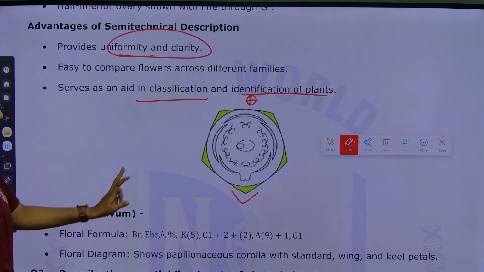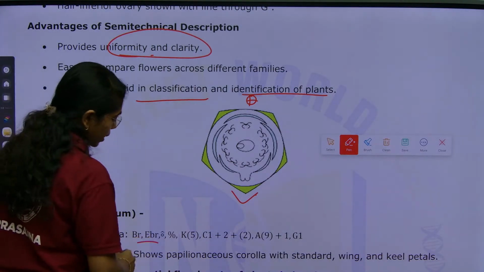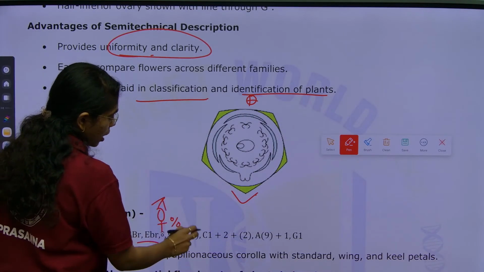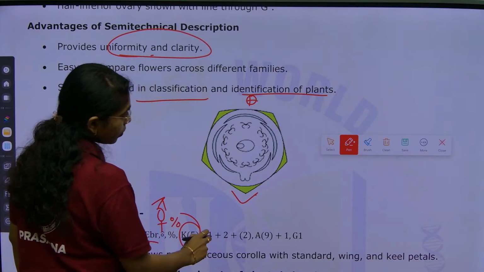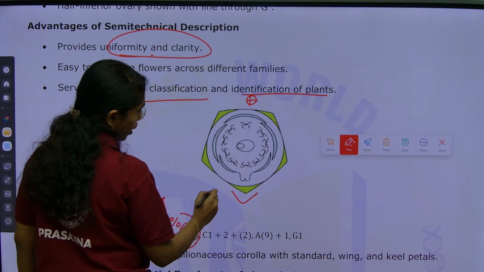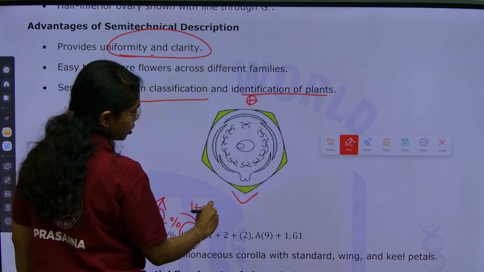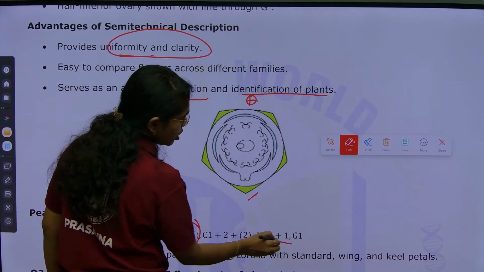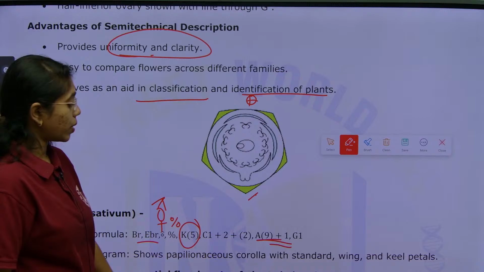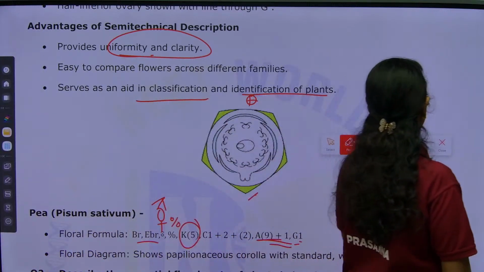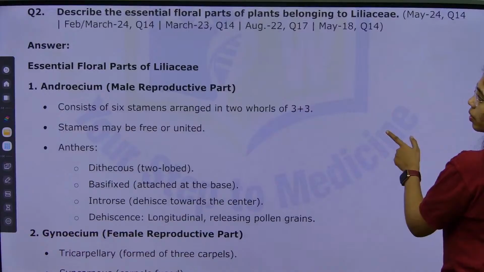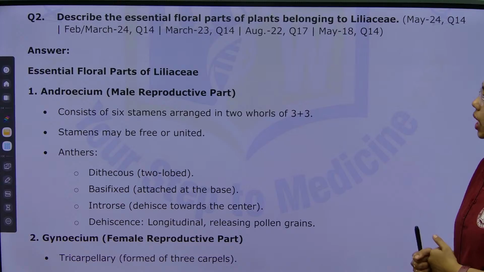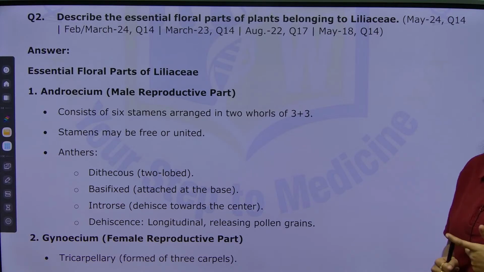Here we go with the floral formula. This is bracteate, zygomorphic, of course bisexual, calyx 5, corolla 5, which is 1 plus 2 plus 2 fused condition, showing vexillary aestivation. Androecium shows diadelphous condition, which is 9 fused plus 1, and gynoecium is 1, which is a superior ovary, with a hyphen below.